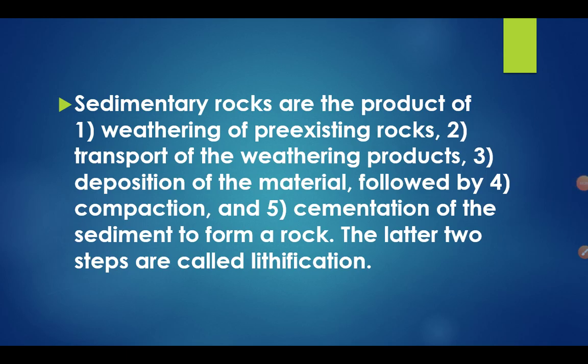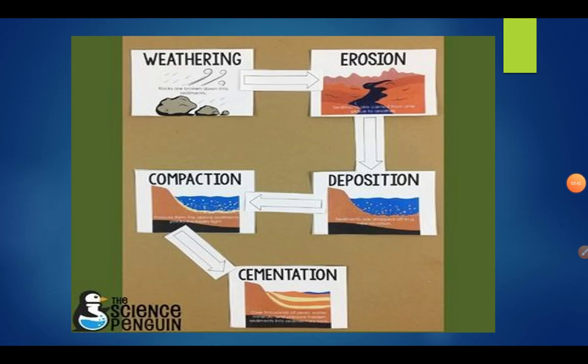Lithification is the process whereby sediments compact under pressure, lose fluids, and gradually turn into stone. It is the final stage in the process of petrification and creation of a sedimentary rock, right? Students, observe this picture. Now how do sedimentary rocks form? By weathering, erosion, compaction, deposition, and cementation. So this is a picture for your understanding.